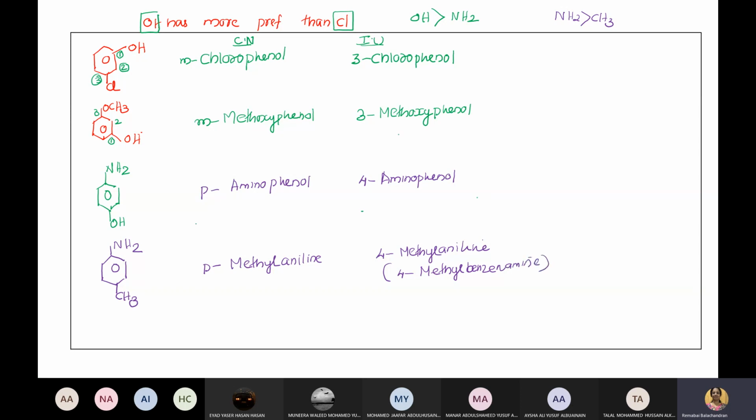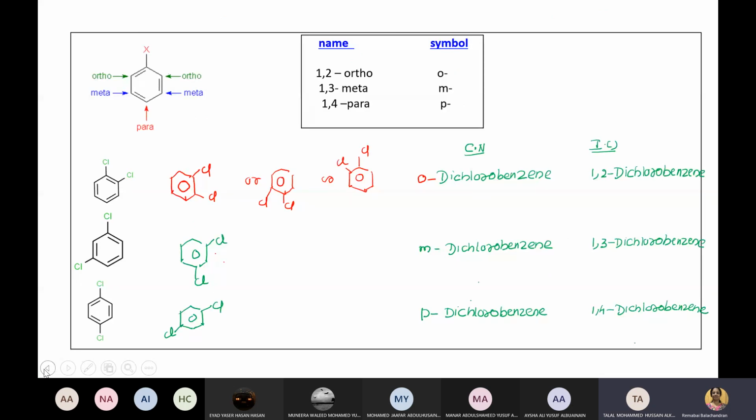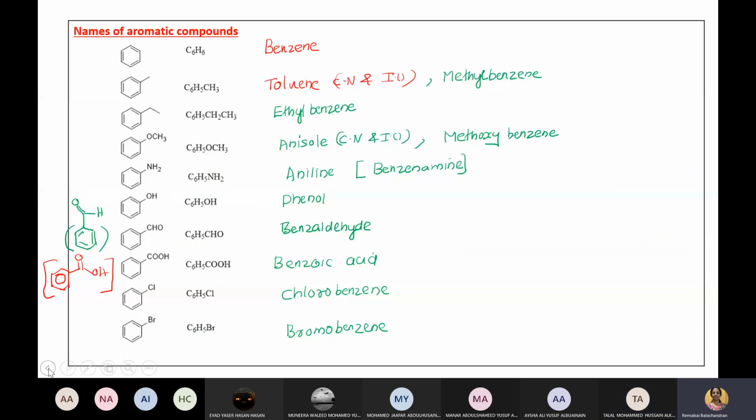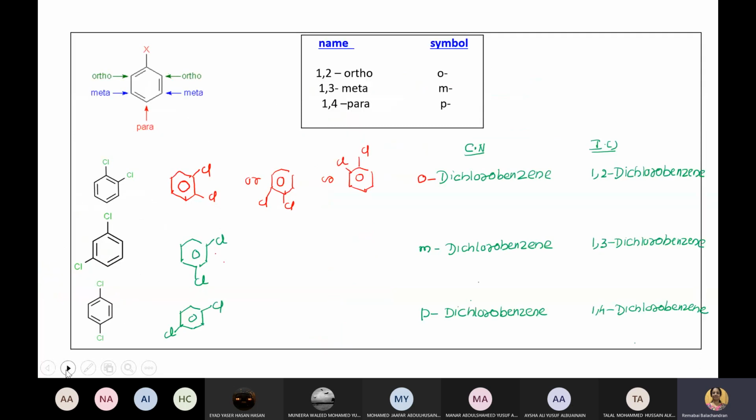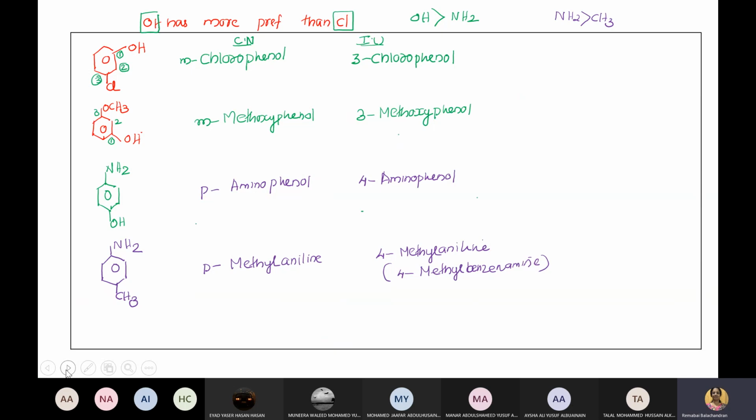Okay, so I hope you understood the things, right? Clear? Ortho, meta, para? The only problem is these names. If you know this page, everything is done. If you know this page, it will be easy. Okay, I'll do one more question. There is no slide, I think. Okay, I will do one question.